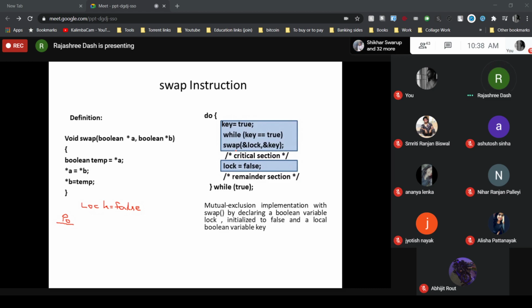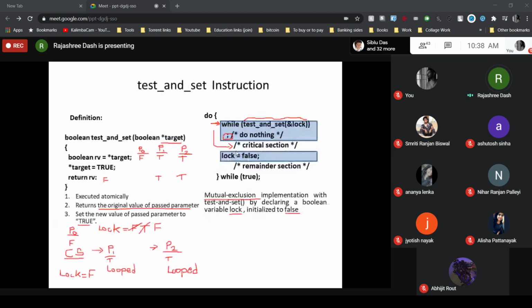Previously, in the test and set instruction, if the return value of test and set was false, it entered the critical section. If it was true, it did nothing and only repeatedly called that while statement, repeatedly calling the test and set instruction.